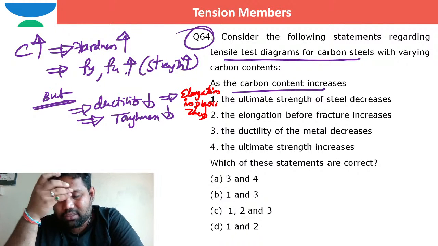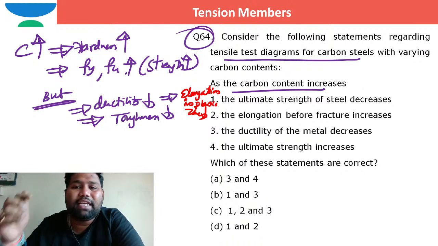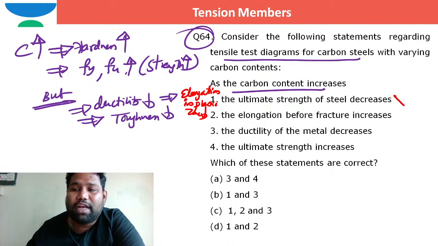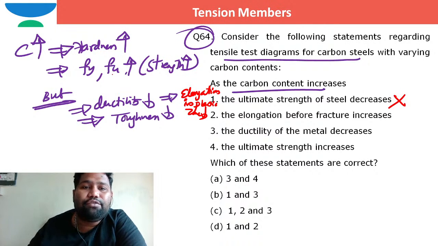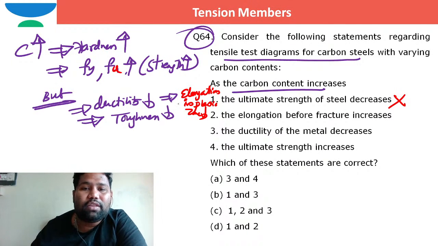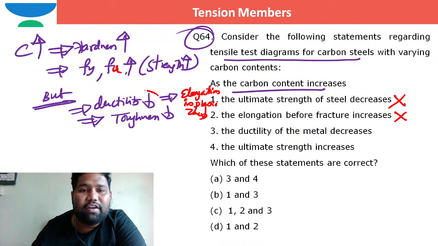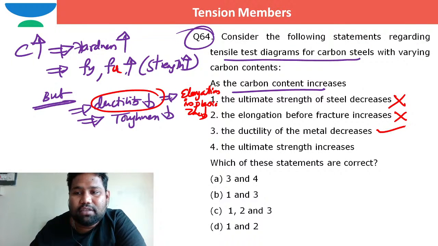Now, can you answer this question based on this theory? As the carbon content decreases, the ultimate strength of the steel decreases. No, the ultimate strength Fu increases. The elongation before fracture increases. No, the elongation in the plastic zone decreases, so this is also wrong. The ductility of the metal decreases. Yes, this is correct. The ultimate strength increases. Yes, this is also right.